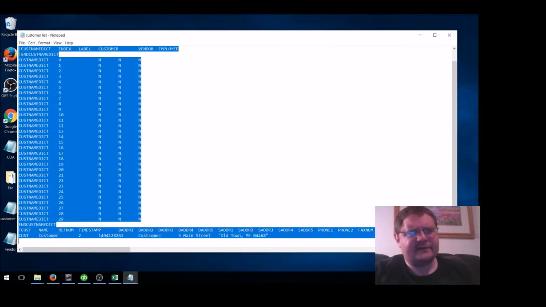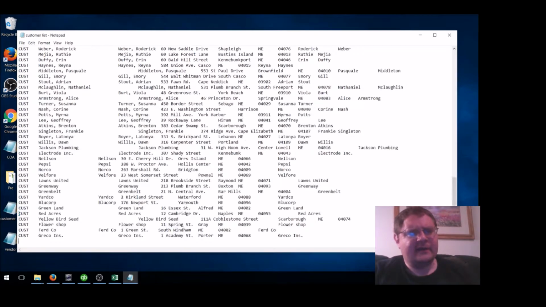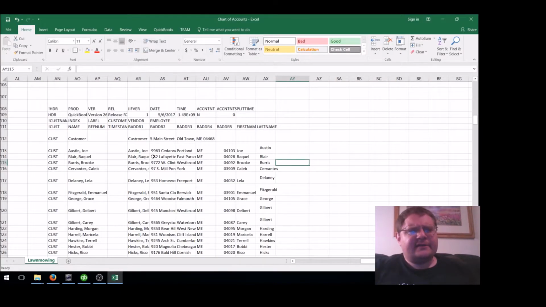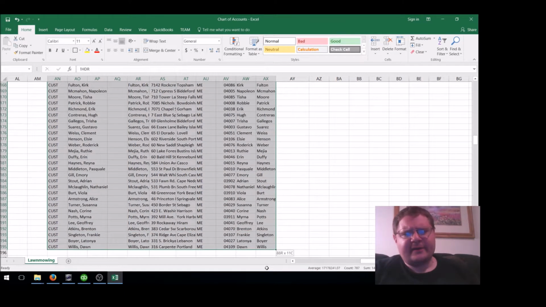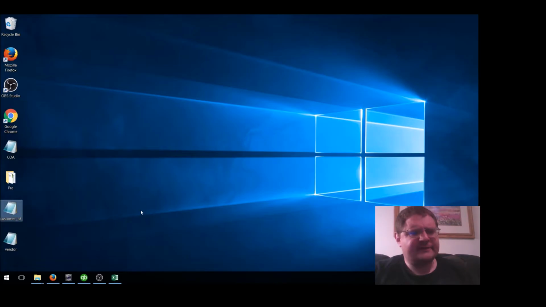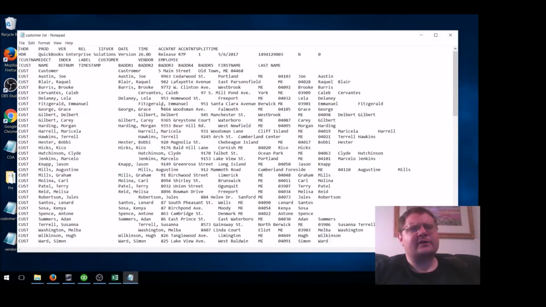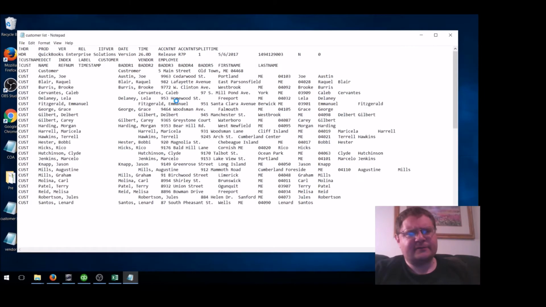So let's get into the customer list, and let's get this thing saved. And I'm going to end up doing the same thing with the items. Without getting too much in depth, I did have to fix a last name here, get a couple of things squared away, and we are ready to get this file imported into the system so that we have some information to work on as we do some of the videos.